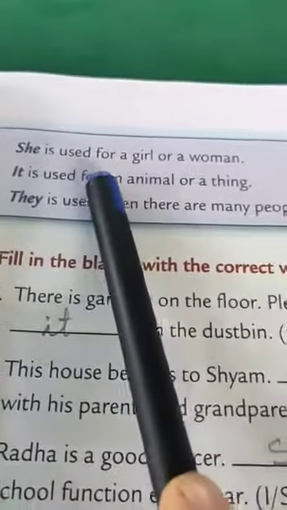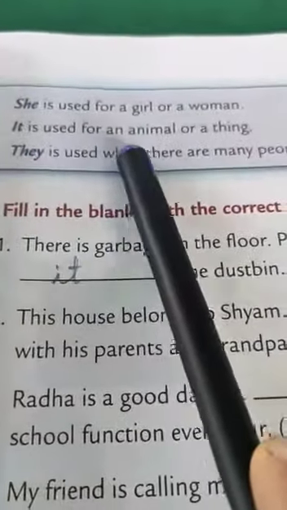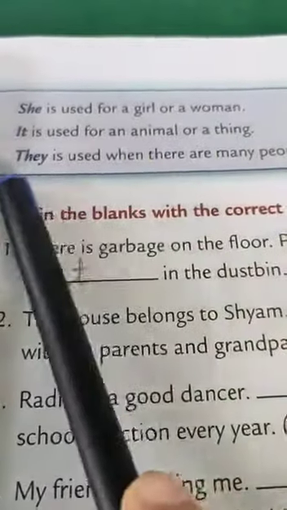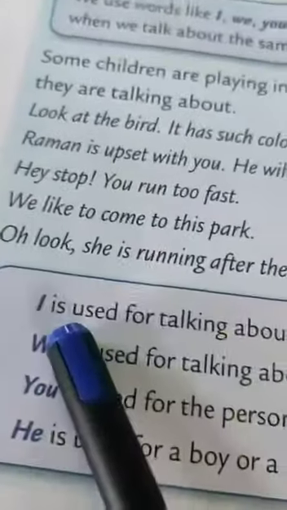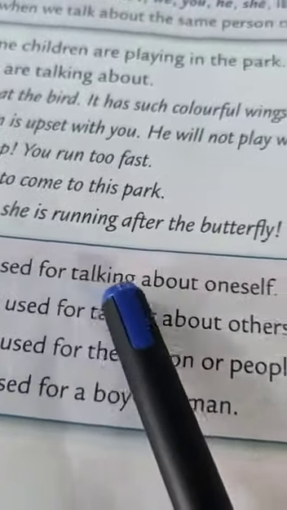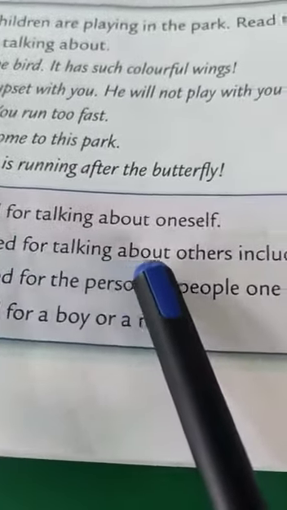So here again, one more. She is used for a girl. It is used for an animal or a thing. They is used when there are many people or things. So again I will read from this side also. I is used for talking about oneself. We is used for talking about others including oneself.